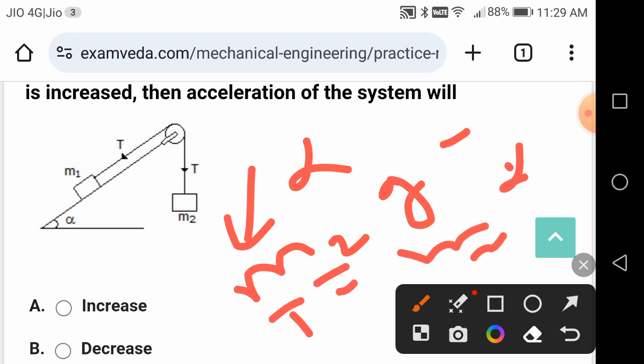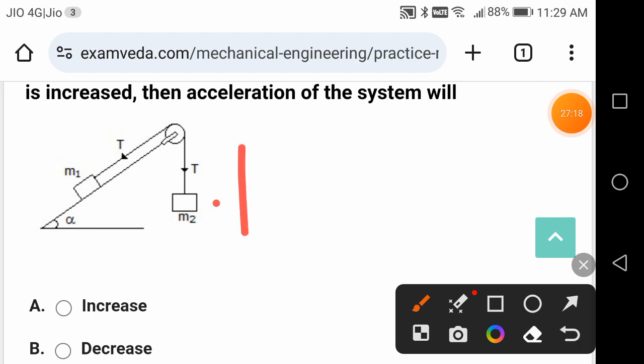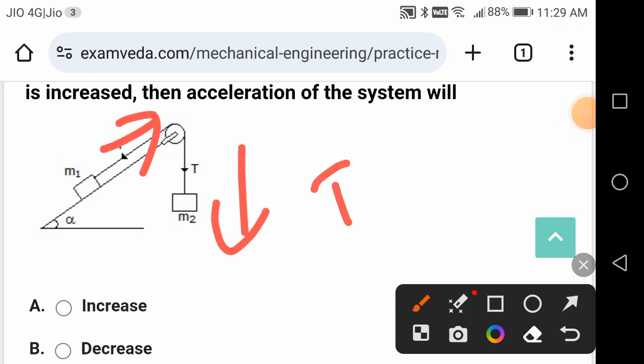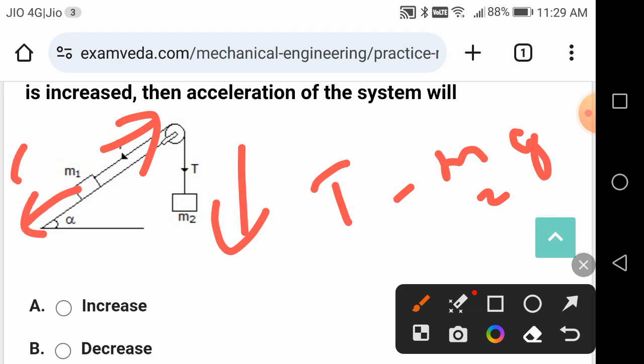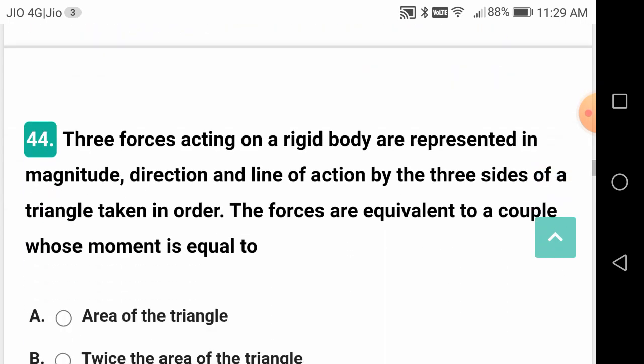For the other body, you have to consider the equation T minus M1 g sin alpha is equal to M1 alpha. Like that, you have to solve it and then check it.